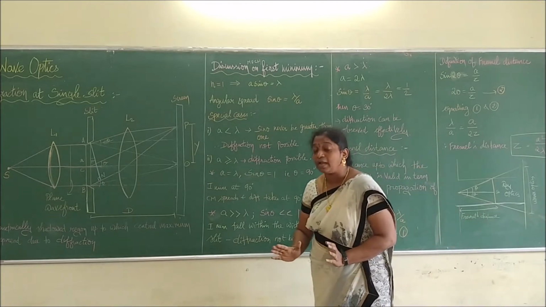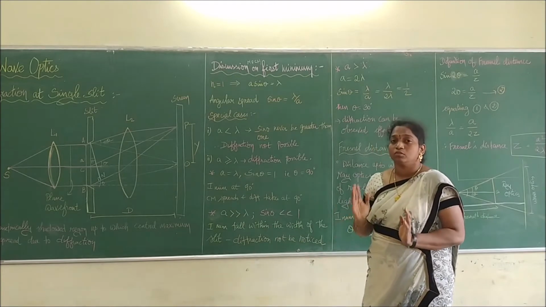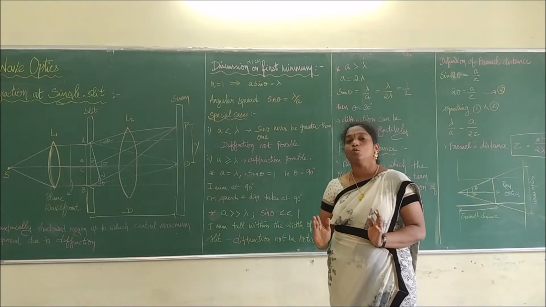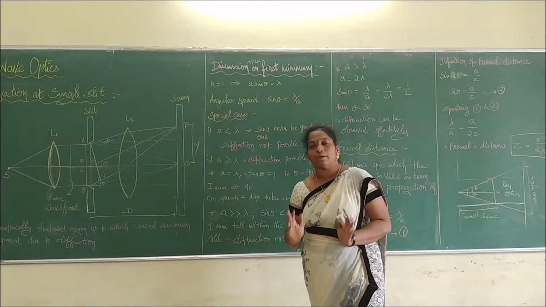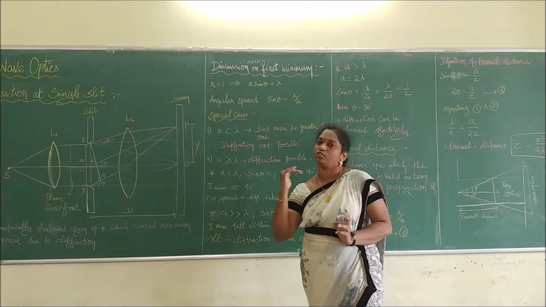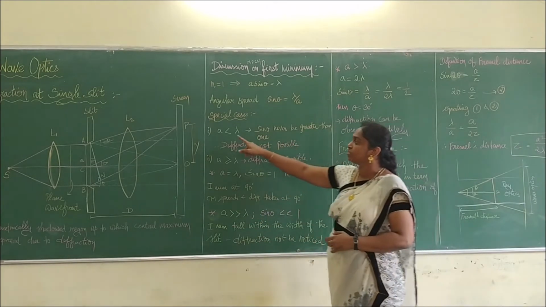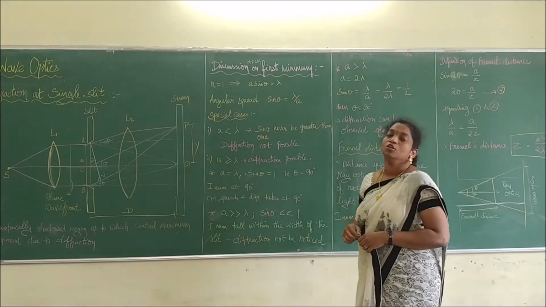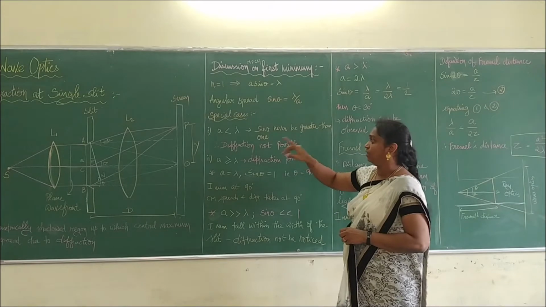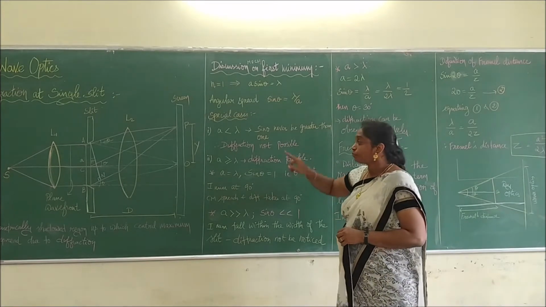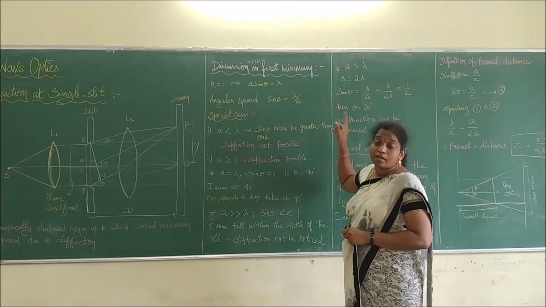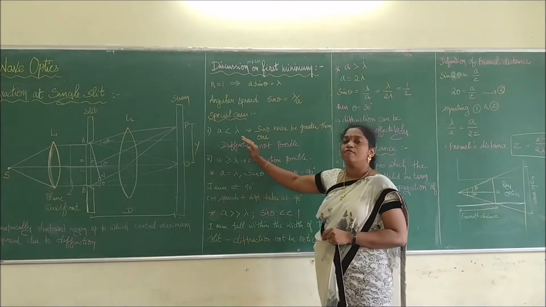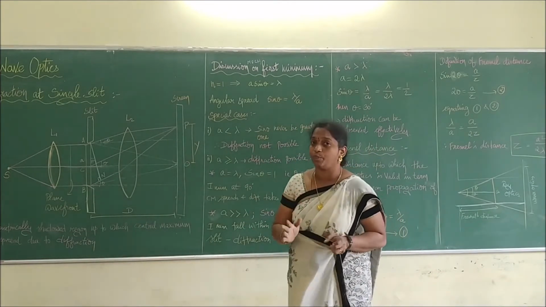We already studied that the wavelength of the light used should be comparable with the obstacle, only then diffraction takes place. But here the width is very much less than the wavelength of light, so the wavelength is greater. It means that sin theta will never be greater than 1. Therefore, diffraction is not possible. I already explained it.